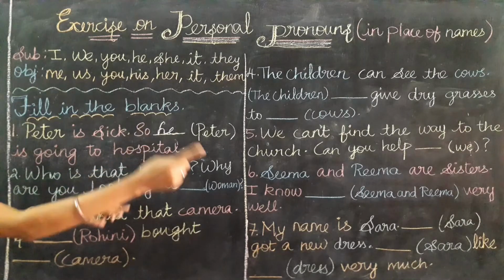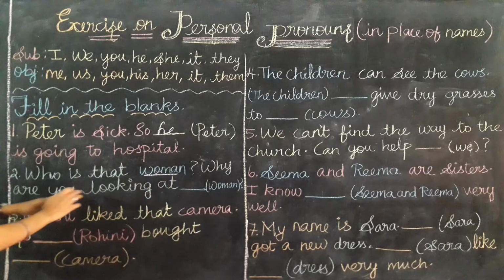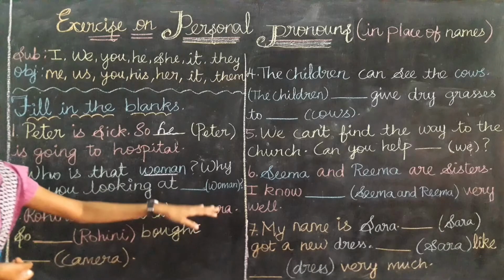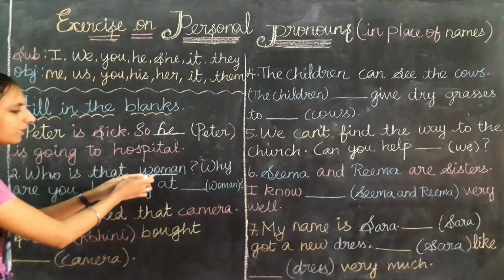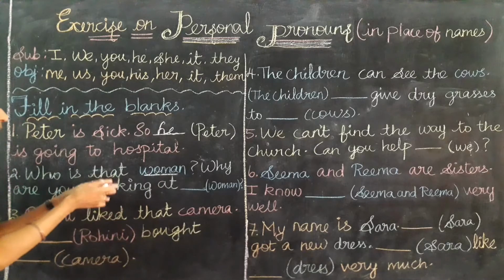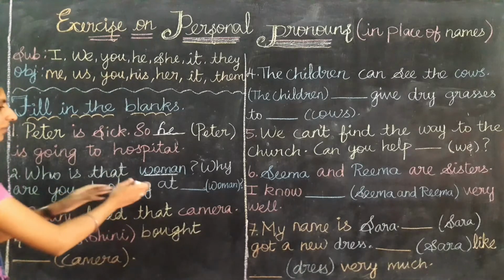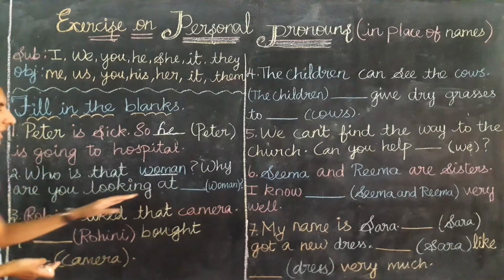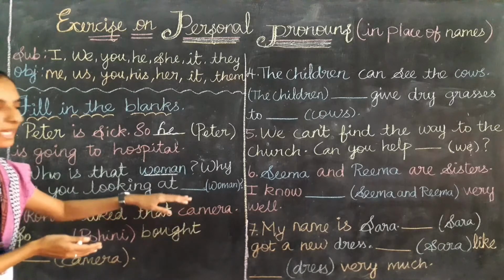Let's read out the second sentence. Who is that woman? Why are you looking at woman? Here the word woman is repeating again. So here they are talking about the woman. For woman, which pronoun do we use? First we need to check whether this woman is coming at the subject place or the object place. Yes, it comes at the end of the sentence. So we need to use an object pronoun.